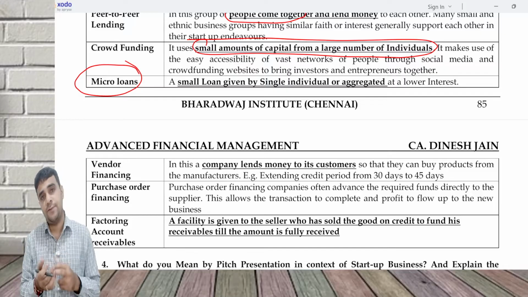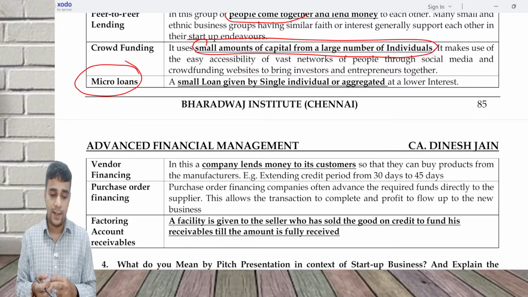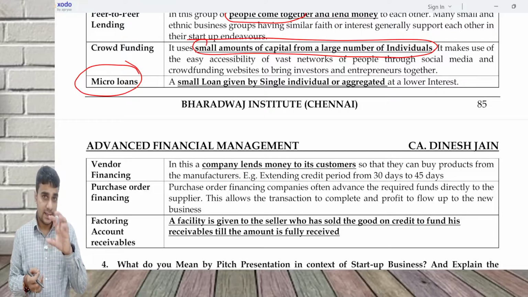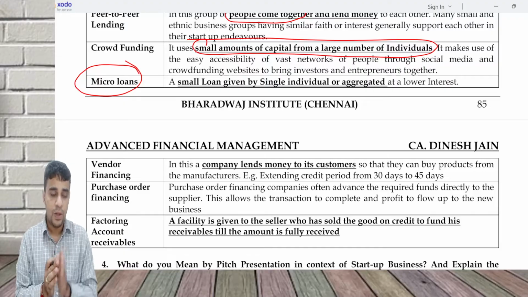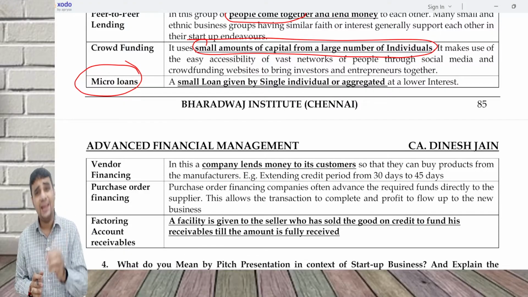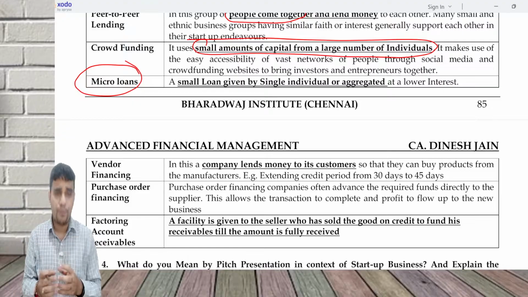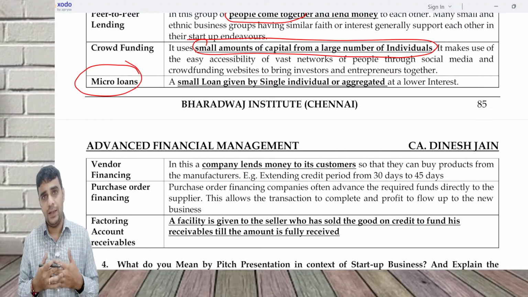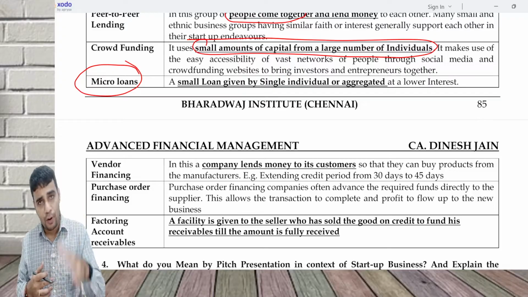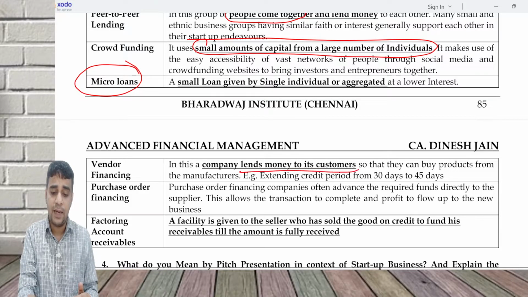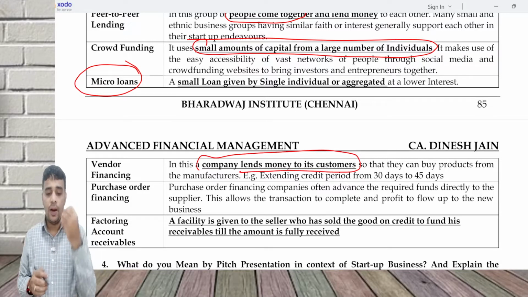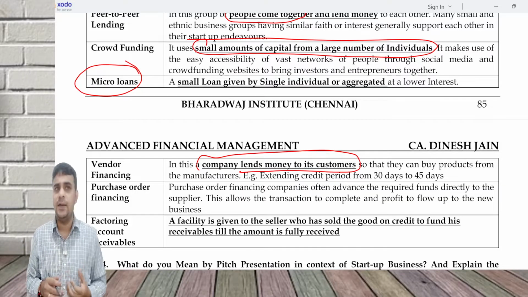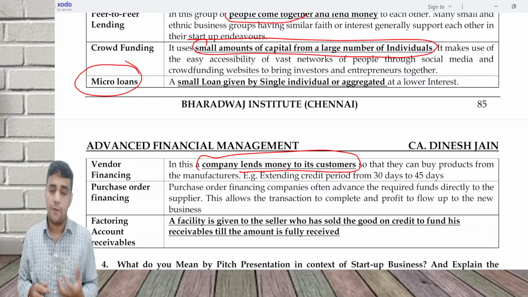Then I have something called vendor financing, purchase order financing, and factoring accounts receivable. All three are technically related to either your customer or your supplier. Vendor financing is, I tell my supplier that I want your product, but I don't have money. So the supplier says, please take the product from me. In this, the company lends money to its customer. The supplier says, I am giving you this product on a credit period. When I give credit, indirectly I'm extending a loan to them. So creditor is one source of funding.